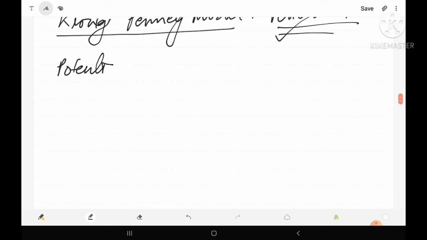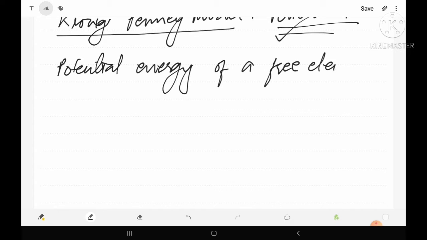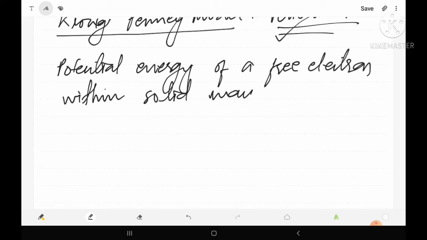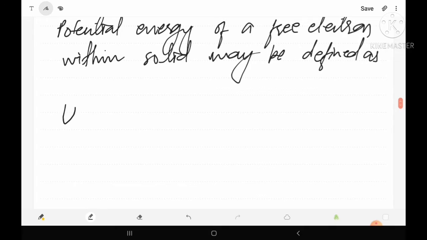So the potential energy of a free electron within the solid may be defined as follows.